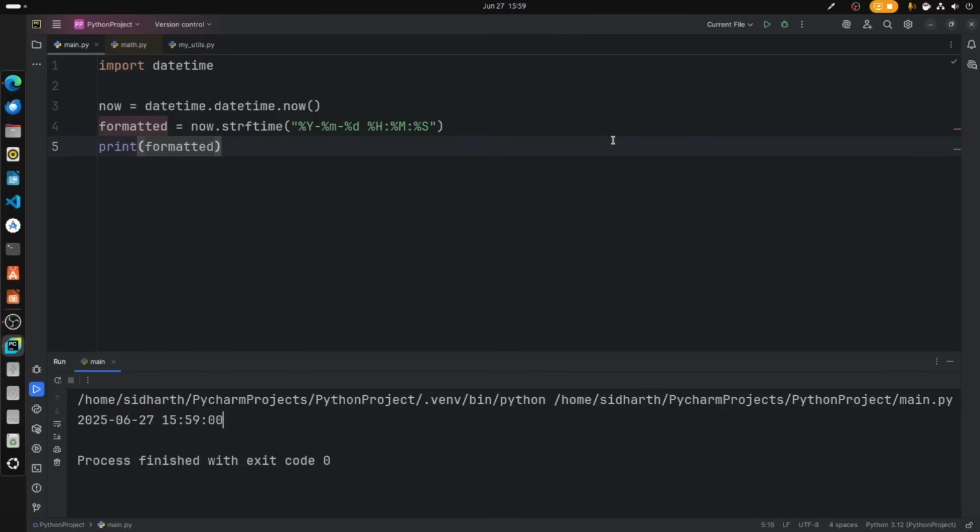Alright, not only that, we can even parse a particular time.